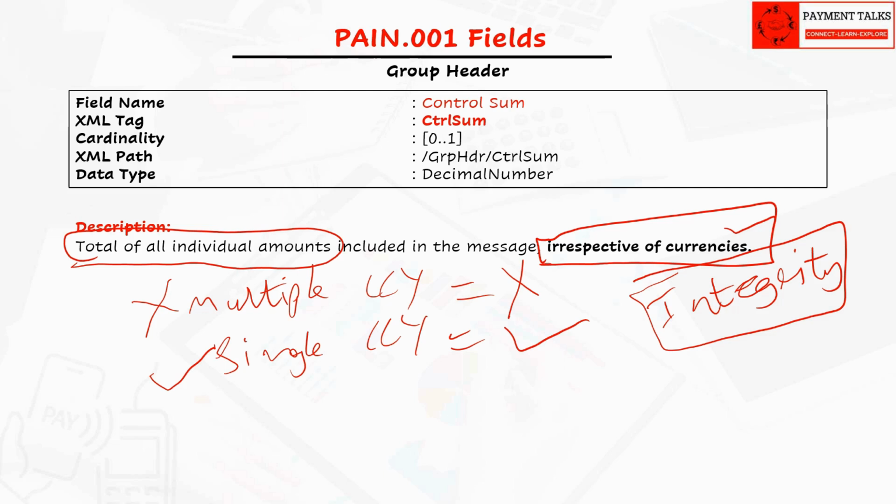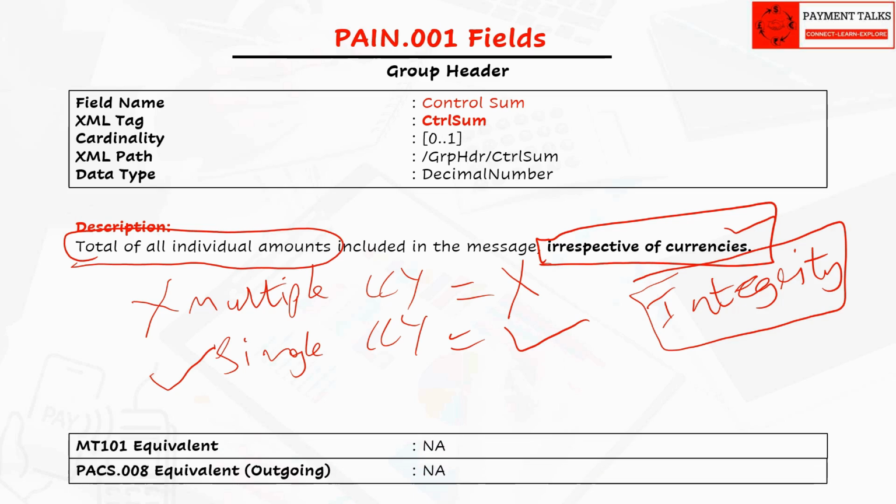This is how usage guidelines make each field of ISO relevant or irrelevant based on their need. No equivalent field in MT101, and we cannot map this field directly to pacs.008, just like the reason why we did not map the number of transactions field. We will discuss why later.